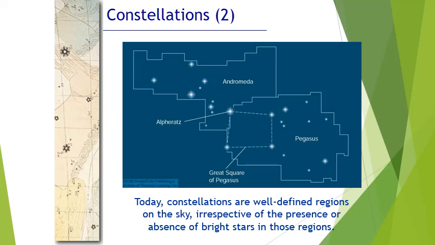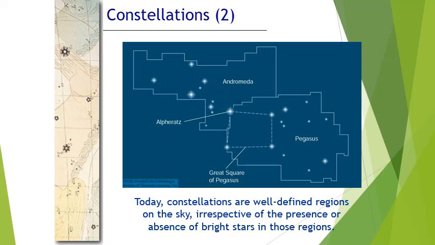And in more modern times, there are 88 official constellations, and instead of being like pictures or shapes, they're actually kind of like states.